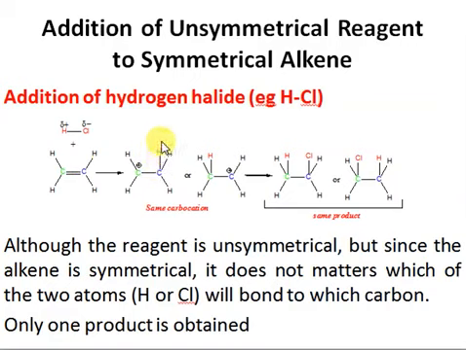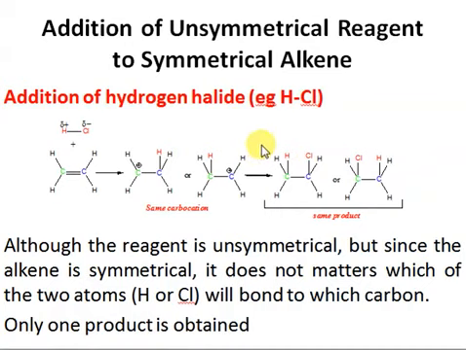Suppose this hydrogen is getting attached to this blue carbon. In that case, we are getting a carbocation, and you can see this carbocation is primary. While if the hydrogen goes to the green carbon, then again we are getting a carbocation here, and you can see this carbocation is also primary, right? So although the reagent is unsymmetrical, whenever the alkene is symmetrical while the reagent is unsymmetrical, we get only one carbocation, the same type of carbocation.